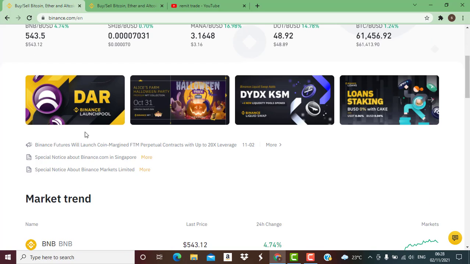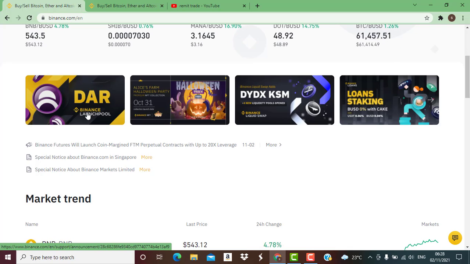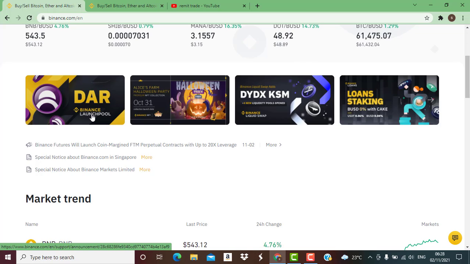Let's get right in. The first thing you have to understand is there is a difference between Binance Launchpad and Binance Launchpool. Binance Launchpad is a token launch platform where blockchain developers seek to raise funds. So Binance raises the funds for them so that they can execute and complete their projects.